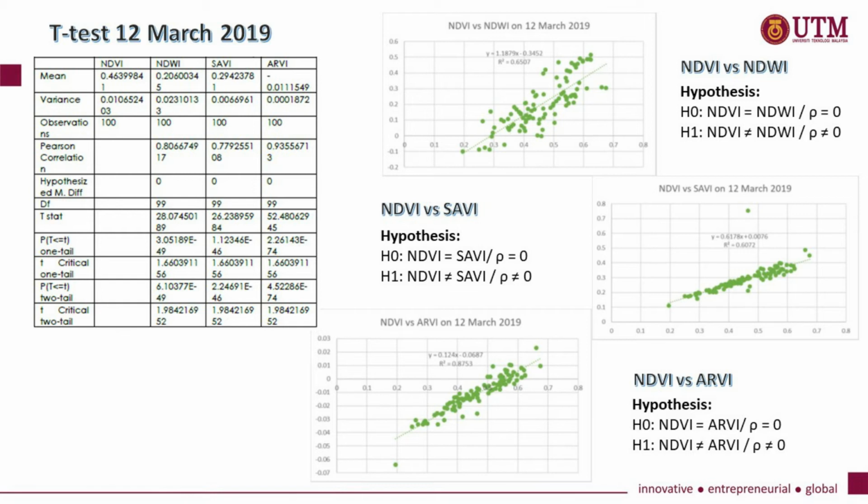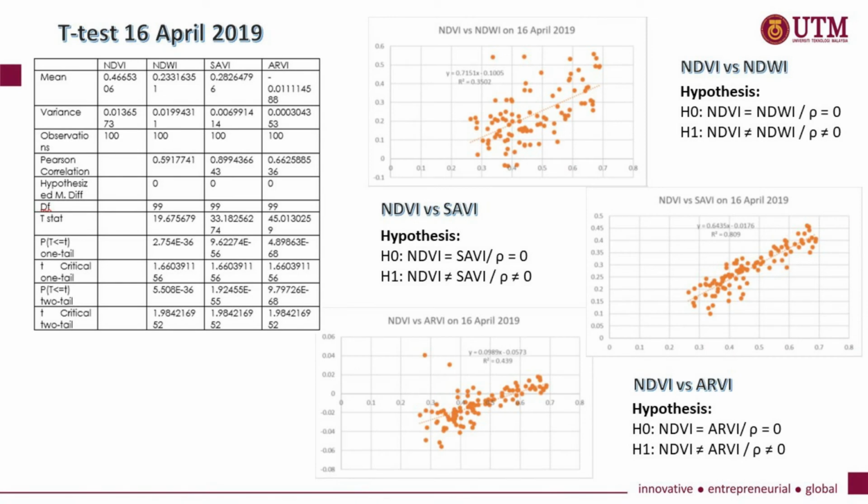It is shown that there is a significant linear relationship between NDVI and NDWI as the population correlation coefficient R is 0.807, NDVI and SAVI is 0.779, and between NDVI and RV, the population correlation coefficient is 0.936, and all the results show a positive correlation as shown in the figure here.